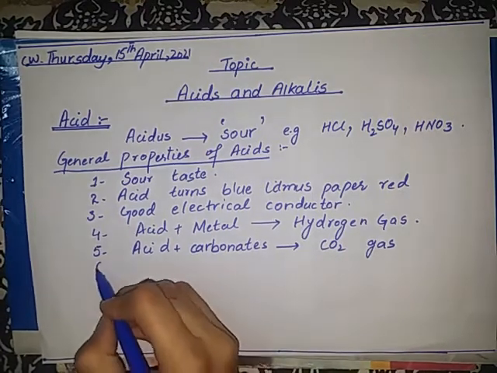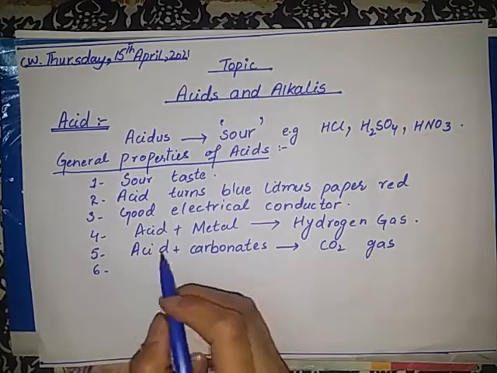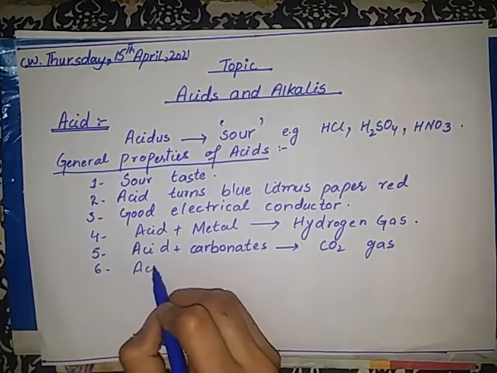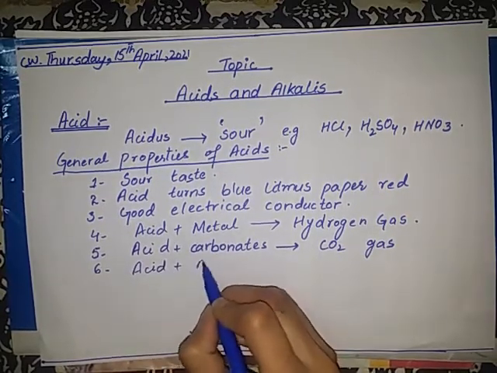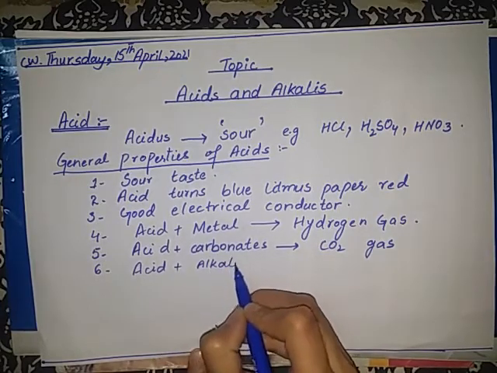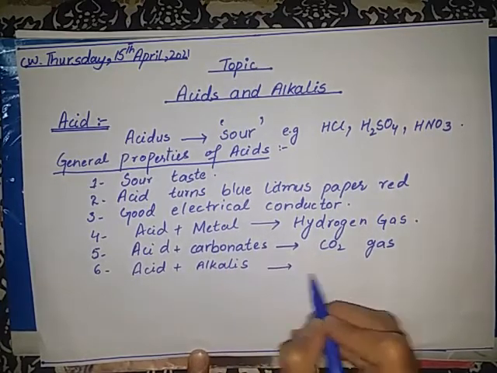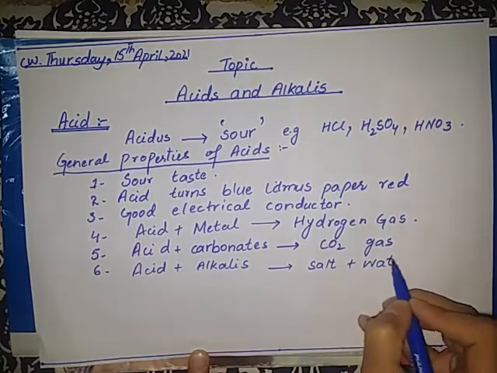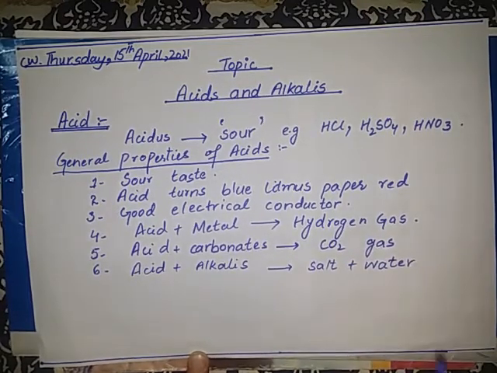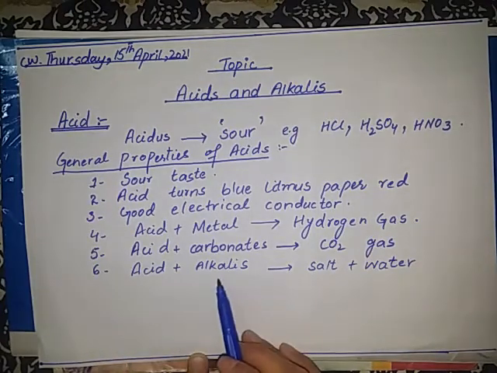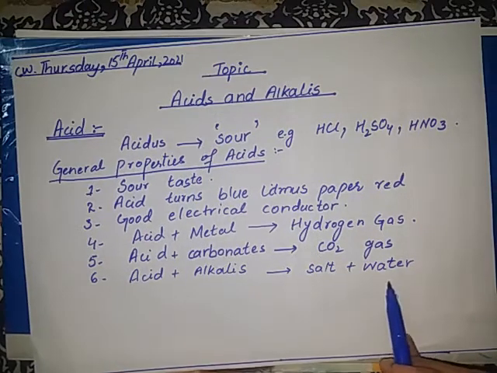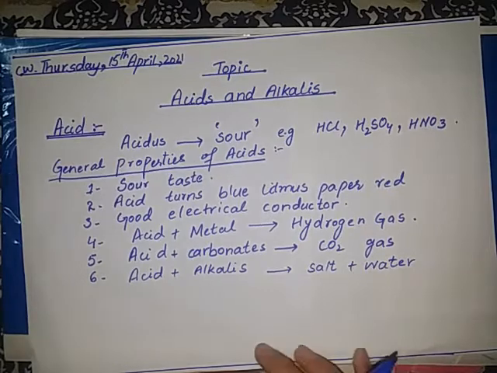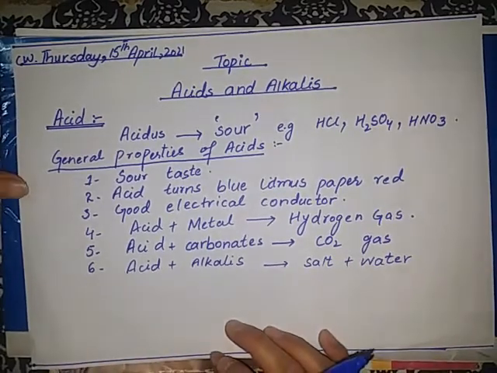Next one is acid reacts with alkalis. When acid and alkalis react, they form salt and water, and this reaction is known as a neutralization reaction. So when acid reacts with alkalis, salt and water is produced. Here are some general properties of acid.